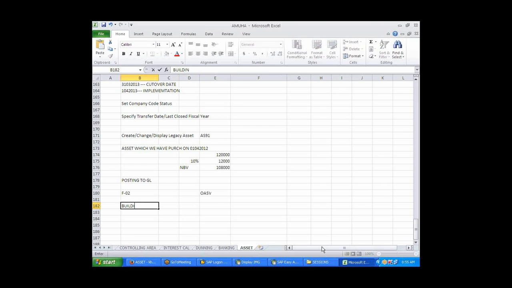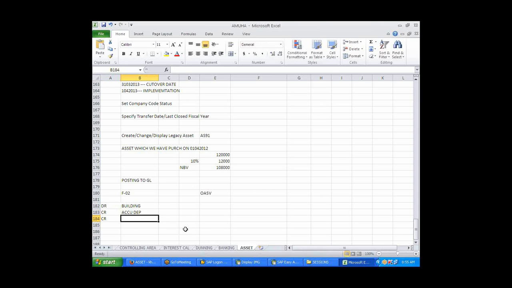Now, the entry I need to post: since this is a building account, building means it's coming in, right? So building is debit. Accumulated depreciation, remember, it got credited. Whenever in finance there is a debit, there should be an equal credit. So this is debit, this is credit, and one more credit should come.